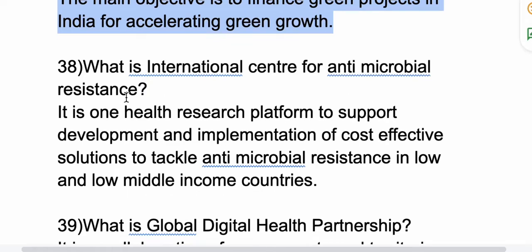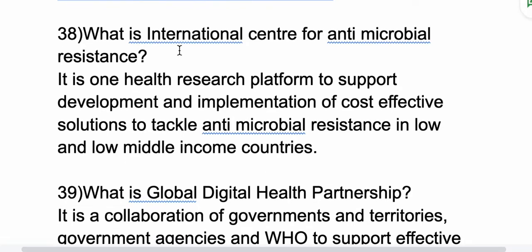So 38th question, what is International Center for Antimicrobial Resistance? So even India has signed with this India-Denmark agreements on this antimicrobial resistance. India is a part of this institute. So now here, what is International Center for Antimicrobial Resistance? So it is One Health's research platform to support development and implementation of cost-effective solutions to tackle antimicrobial resistance in low and low middle income countries.